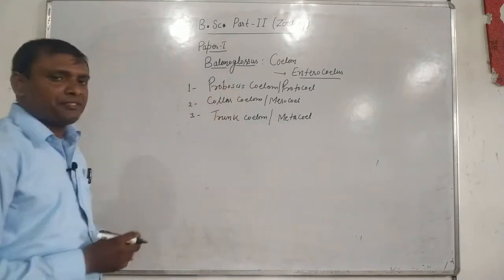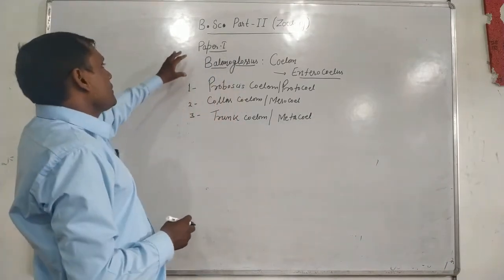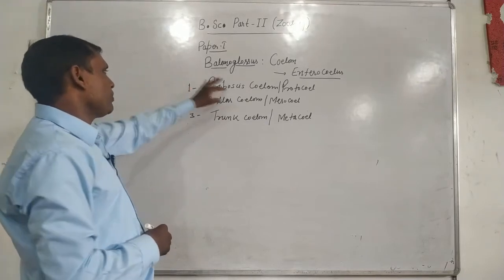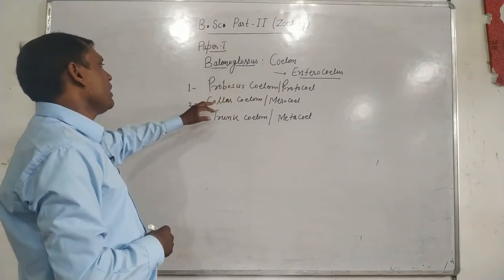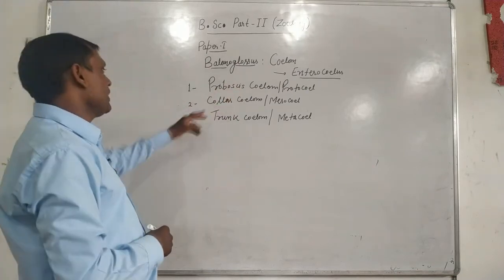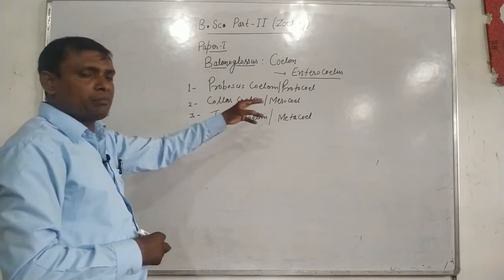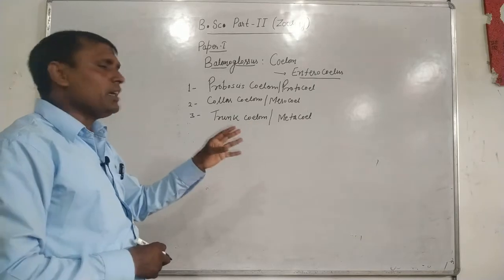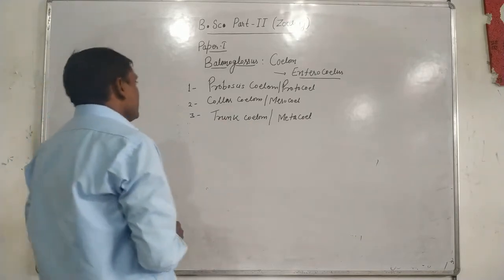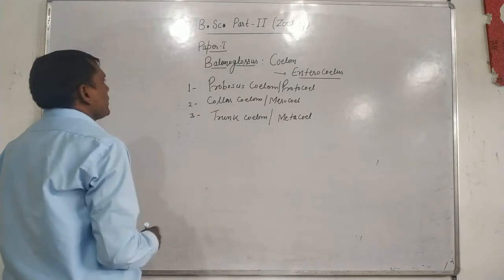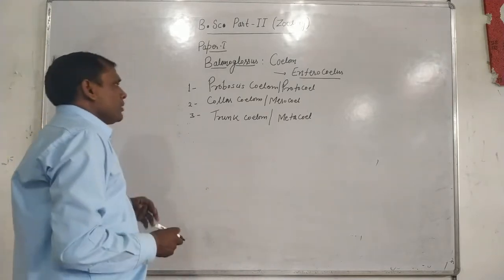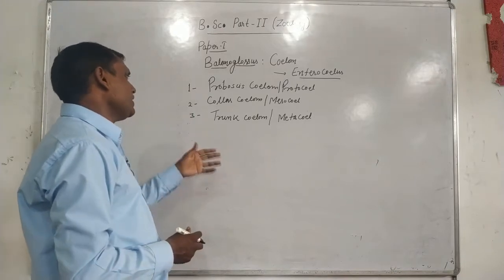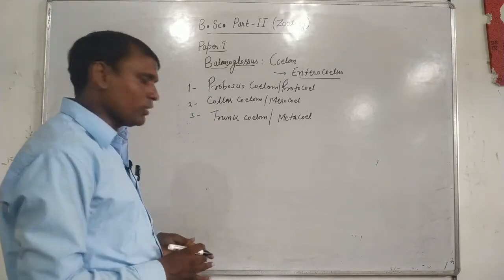Thus we say that the coelom of Balanoglossus is divided into proboscis coelom or protocoel, collar coelom or mesocoel, and trunk coelom or metacoel. Thus we see three zones consisting of three important coeloms: proboscis coelom, collar coelom and trunk coelom.